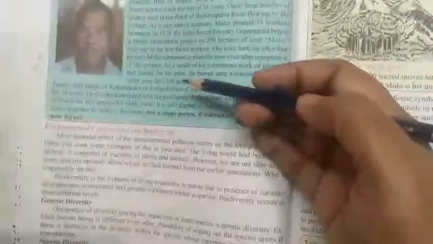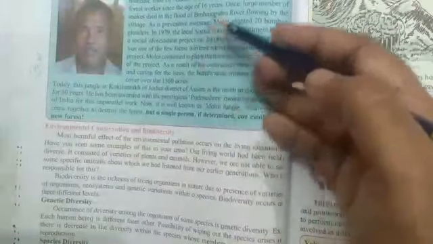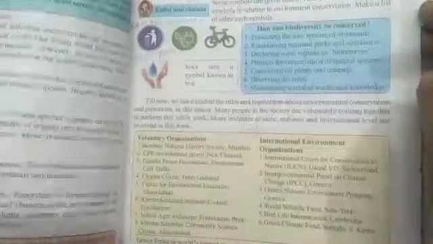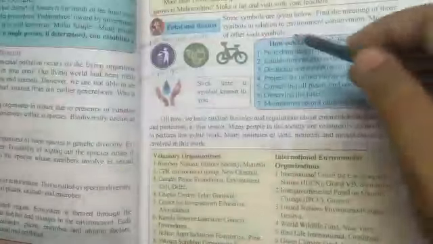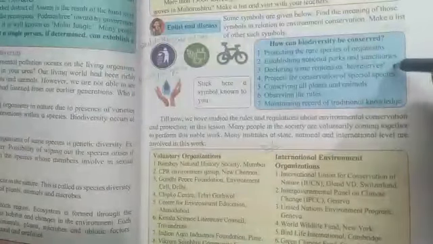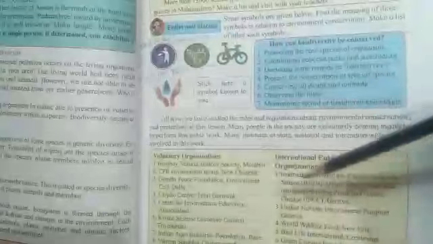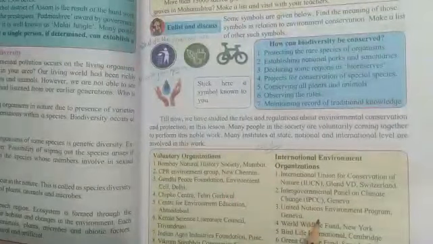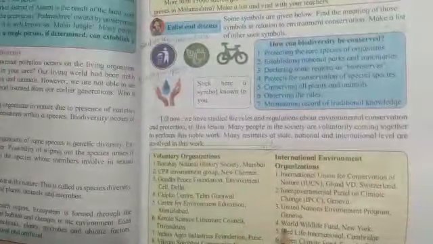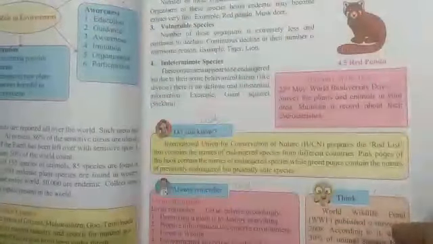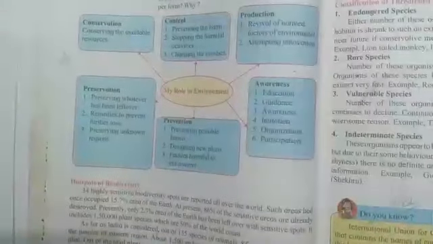Then on page number 42, the information about a man was given, so that is omitted. Then on the next page, page number 43, the paragraph "How can biodiversity be conserved" on this page is omitted. Here the names of voluntary and international environmental organizations are given, that is also omitted from your syllabus. So they are not going to ask you the names of these.